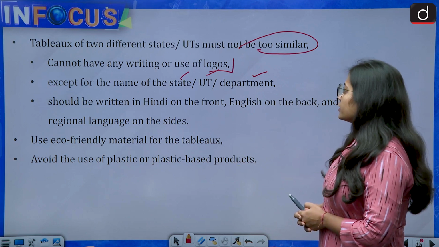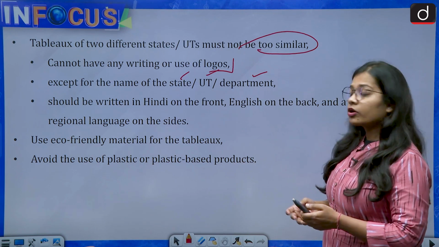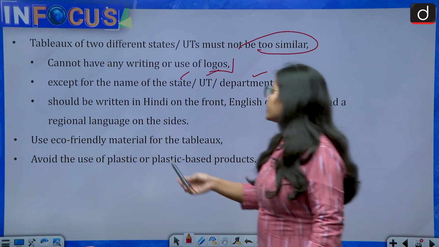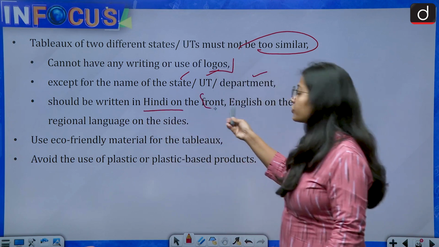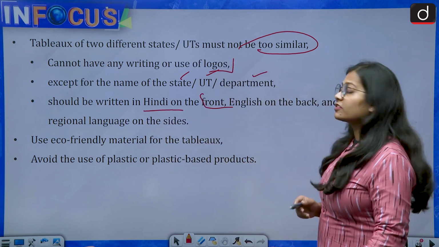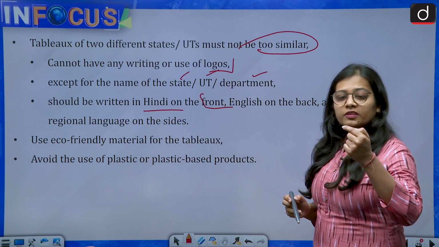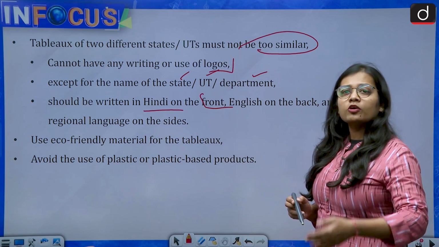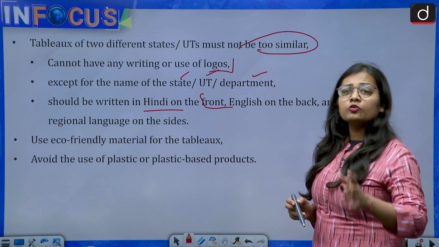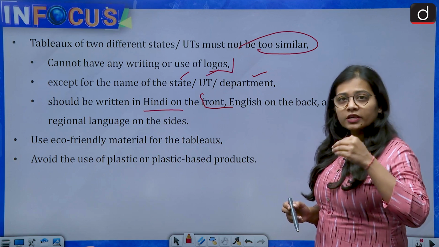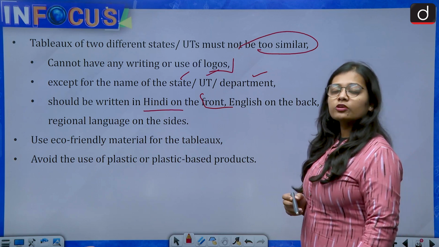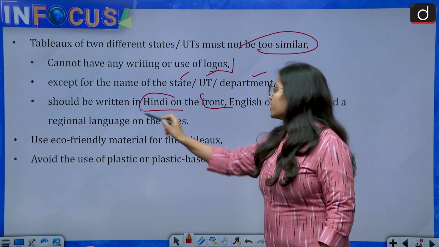Then the name of the state, union territory, or department should be written in Hindi on the front side. If you watch the Republic Day Parade or have already seen it, you can identify these things. In the front, the name of the state or union territory is written in Hindi.